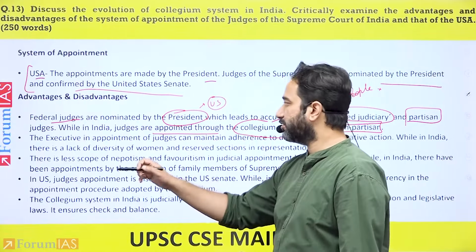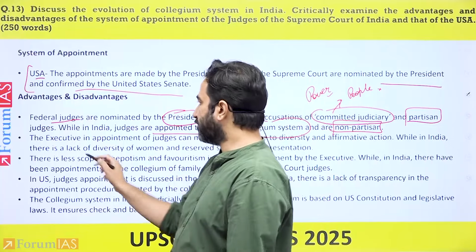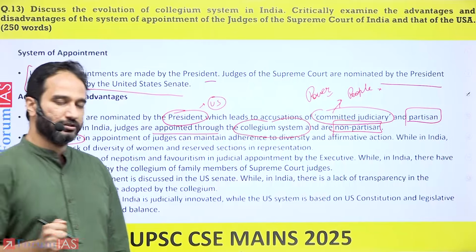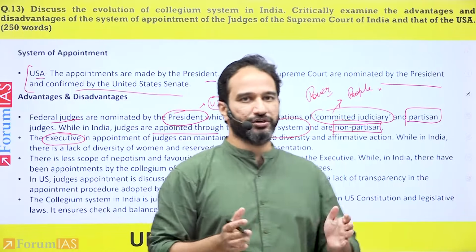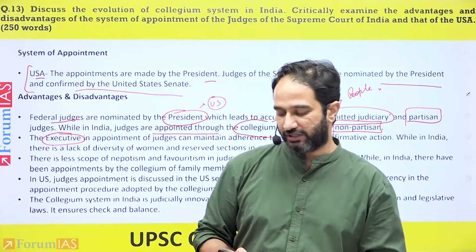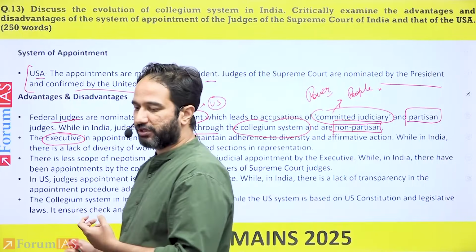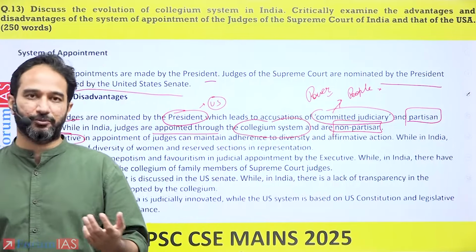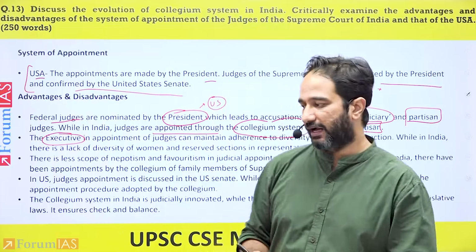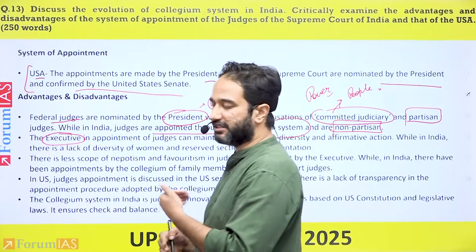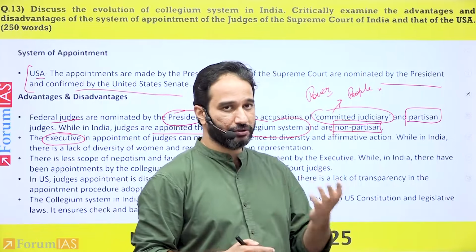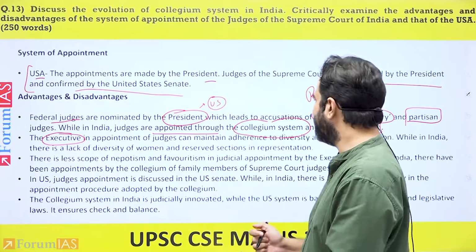Then you also mention that because the executive, the US president, is appointing judges to the Supreme Court, he can take into context what is the representation of women in the US Supreme Court or in other federal courts. What is the representation of the black community? What is the representation of other marginalized communities there? And therefore, the president himself can take appropriate actions to ensure representation and affirmative action. While in India, that is not the case.